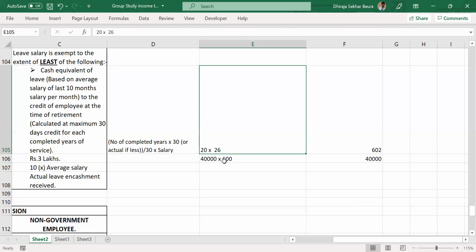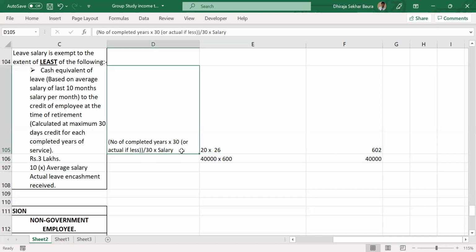Now, Sana, you are asking about 40,000, right? Yes, Dheeraj. So 40,000 is the salary. That's in the formula only, right? So what I said earlier was into salary. But we cannot multiply salary with a day's figure. So I just modified that day's figure into a month's figure. So the formula that we'll be remembering going forward is number of completed years into 30, or actually if less, divided by 30, into salary. Now, 40,000 is the salary which you are going to multiply. Make sense?